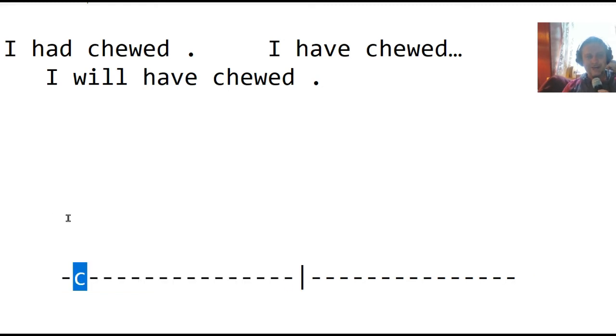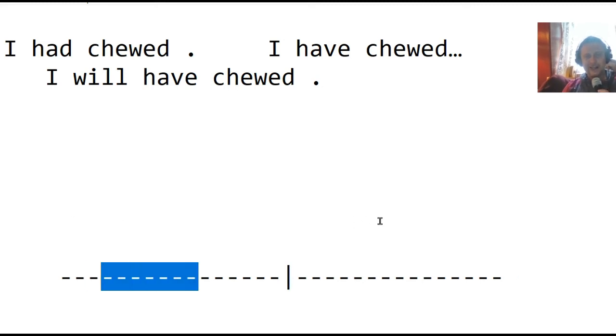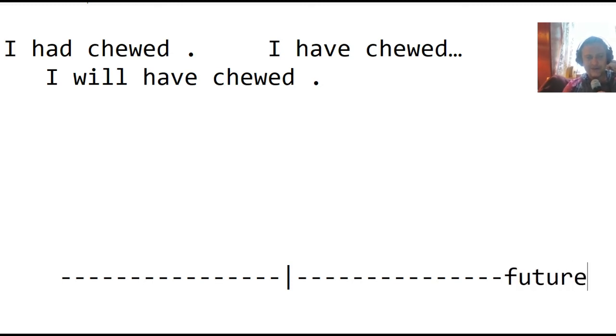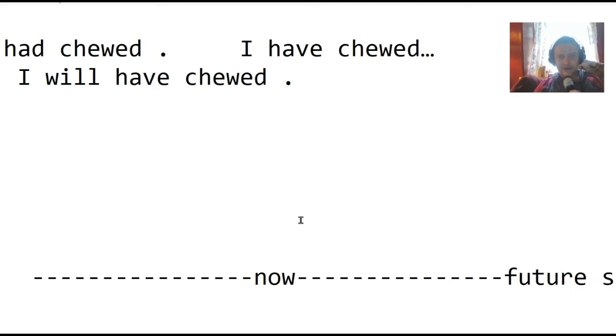Let's make I will have chewed. This means that there's no chewing going on right now, no chewing going on in the past, but in our future self, sometime between now and our future self, there will be chewing.